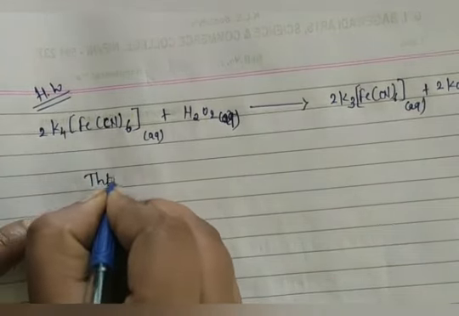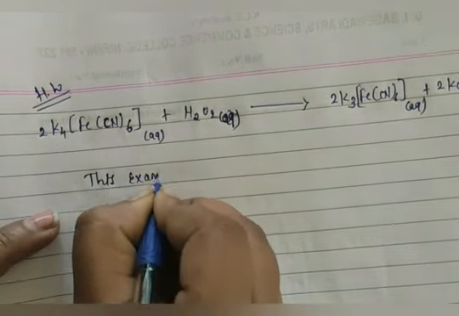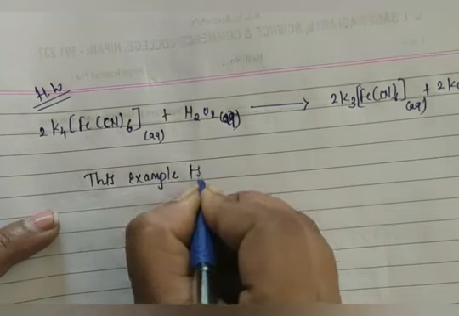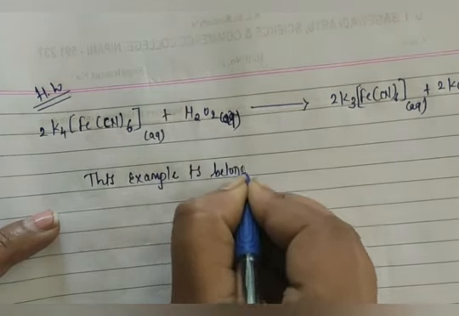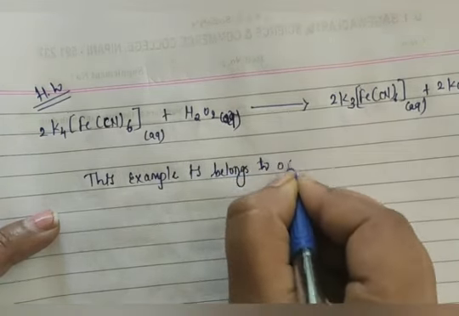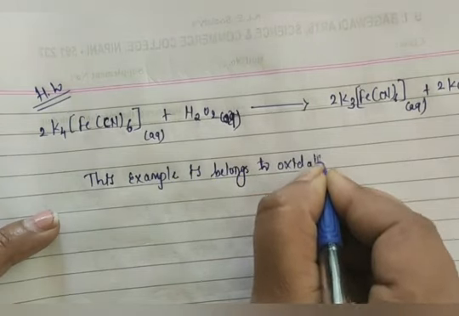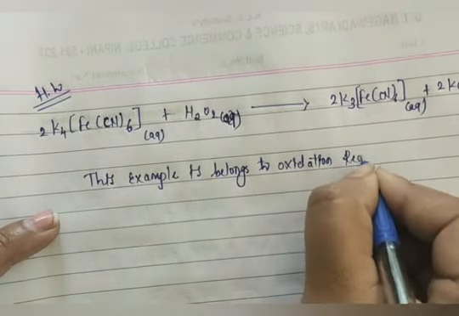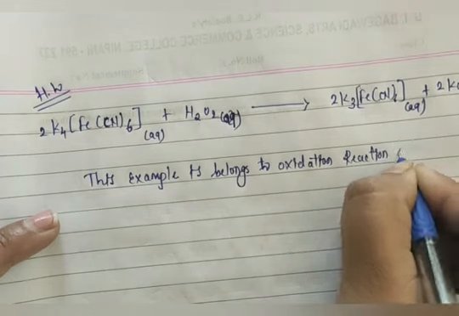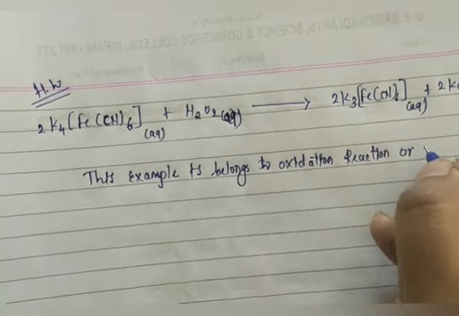This example belongs to oxidation reaction or reduction reaction.